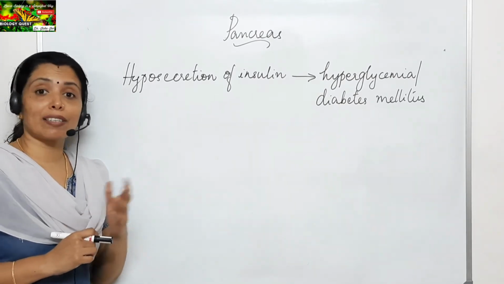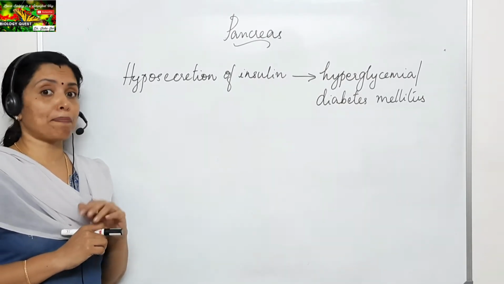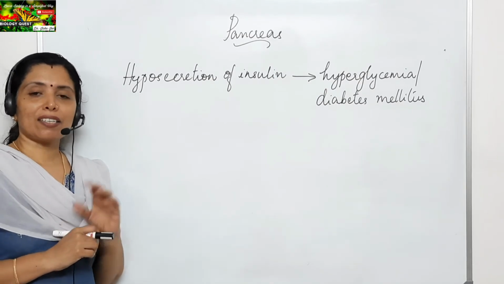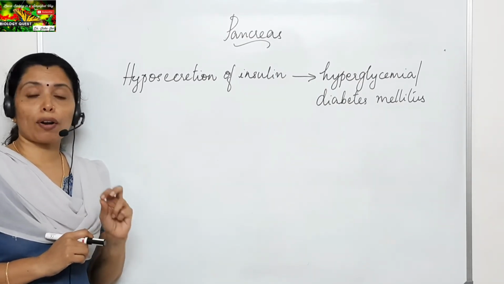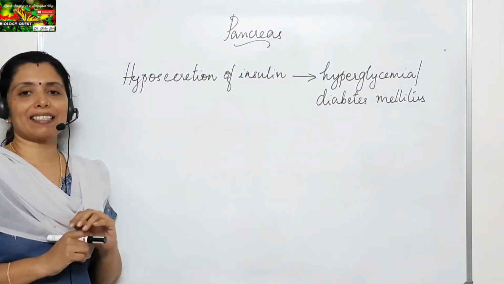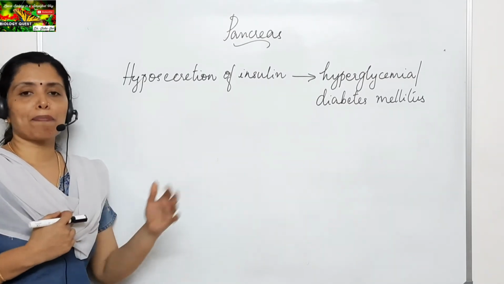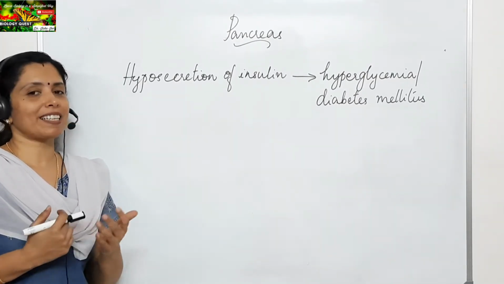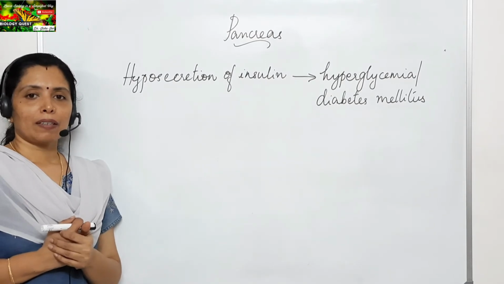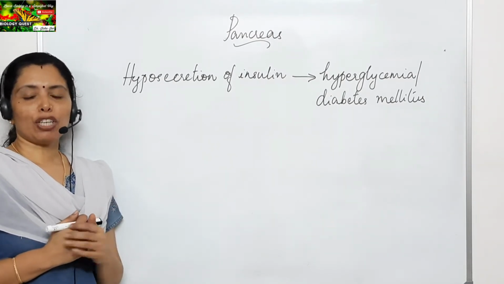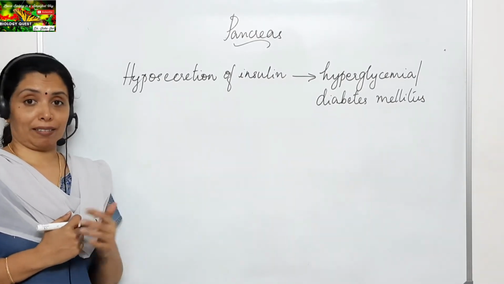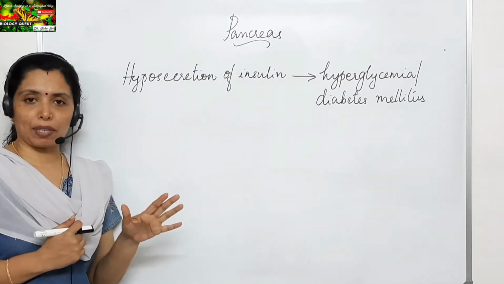Now we know that insulin is given as injections. Why is it that insulin is not given as oral pills? Do you know the reason? Insulin is not given as oral pills, but as injections to a person having diabetes. What is the reason for that? We know insulin is a protein.